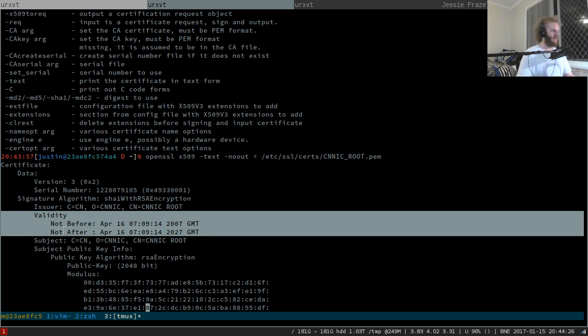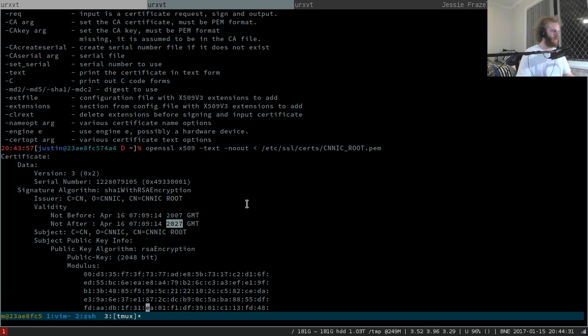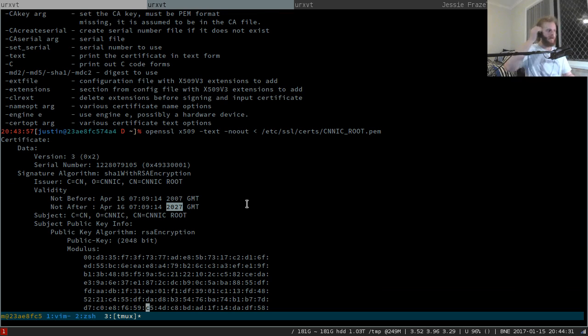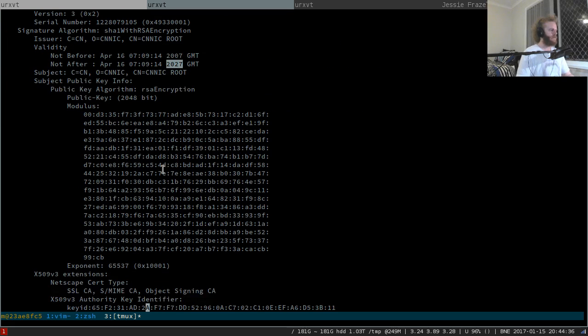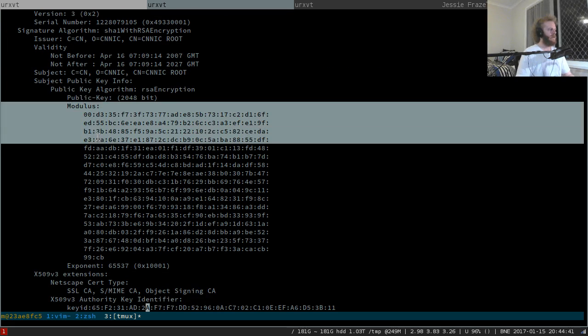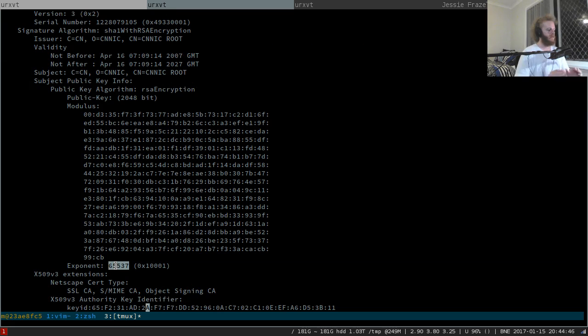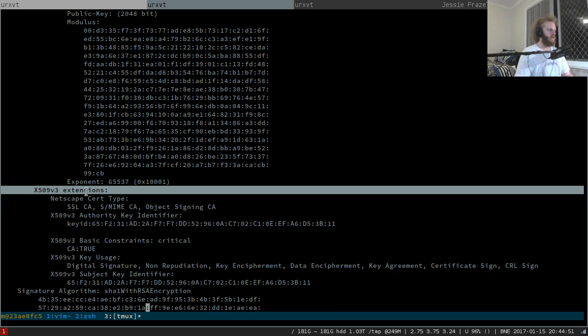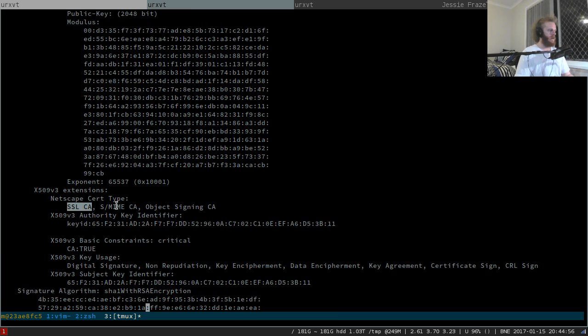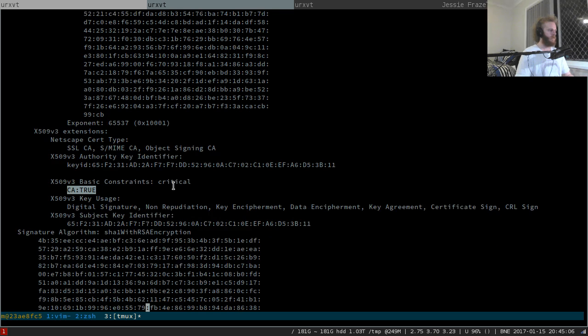You can see the validity, it expires in 2027, unless it's, I guess, revoked before then. And by revoked, I mean vendors ripping it out of their trust stores. And here you can read some info to do with the key that corresponds to the certificate. Here's some more stuff. It's an SSL CA, it's an S/MIME CA, it's an object signing CA, which probably means maybe it's for code signing. I'm not 100% sure. You can see that it is a CA, and so on.